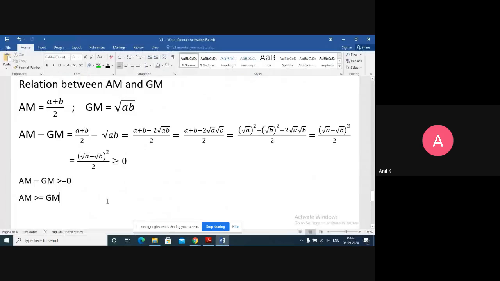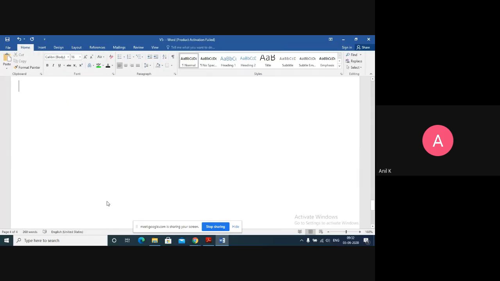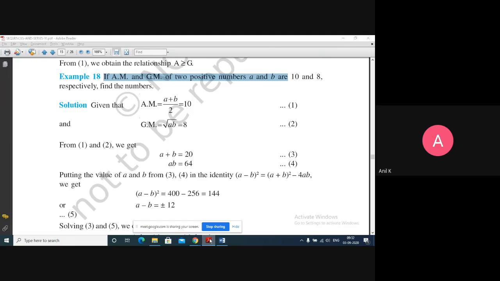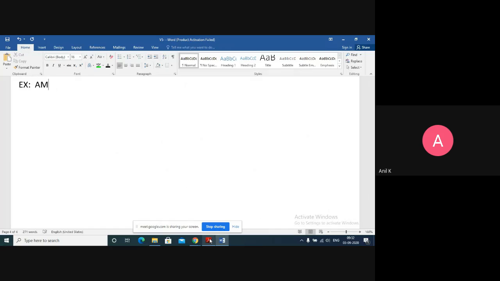So here AM, the arithmetic mean, is given as 10 and GM is given as 8. AM is given, GM is given, and they ask you to find what A and B are.